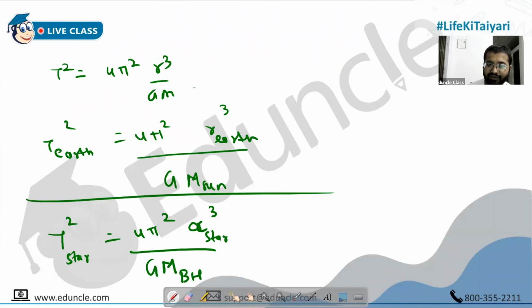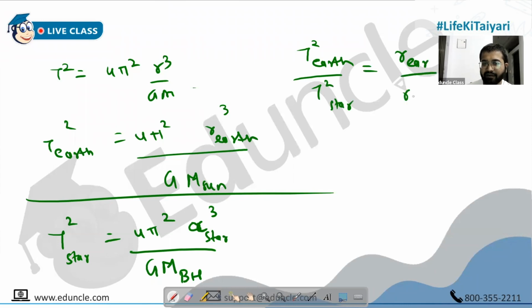Understood? Take the ratio. So what do you get? Time squared of Earth upon time squared of star is equal to, 4 pi squared gets cancelled, G gets cancelled, radius of Earth's orbit upon radius of star's orbit, the whole cube, into mass of black hole upon mass of Sun. All good now?